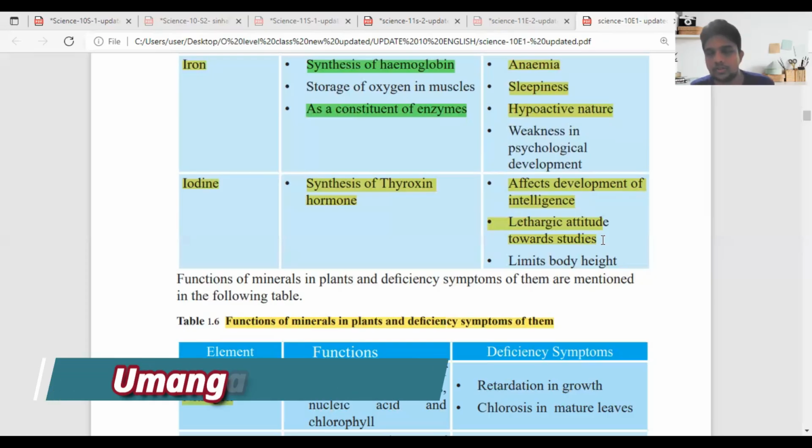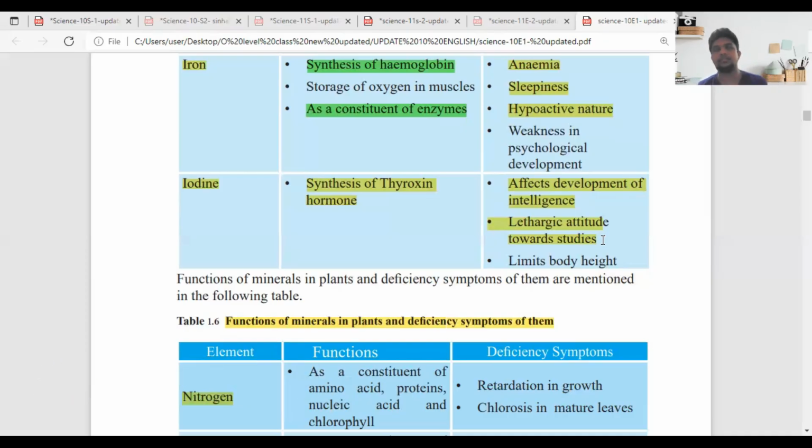For the improvement of our intelligence, our capabilities, our thinking patterns, creative structures, intelligence is important. So at that little age, from year 1 to year 3, 4, we need the required amount of iodine. If we are not providing it to them, they have to suffer with these illnesses.